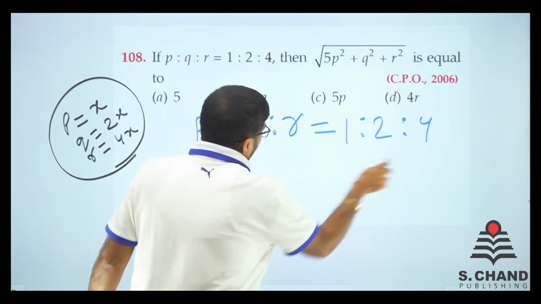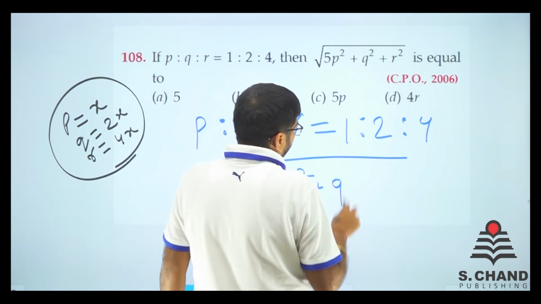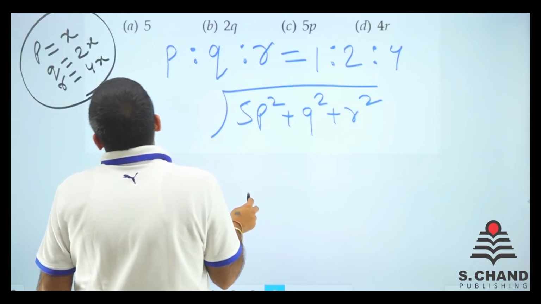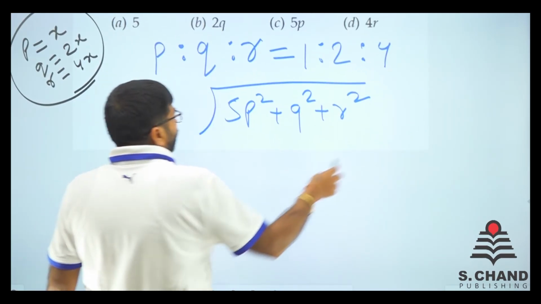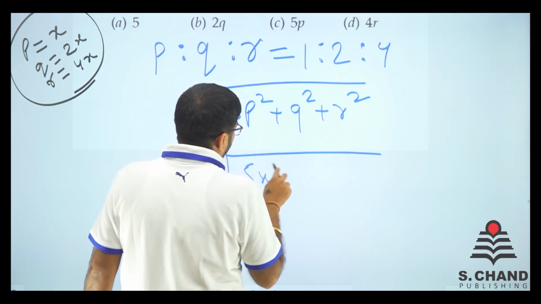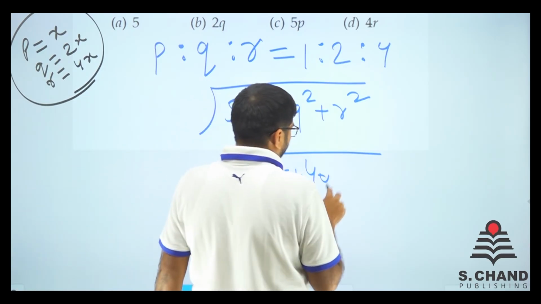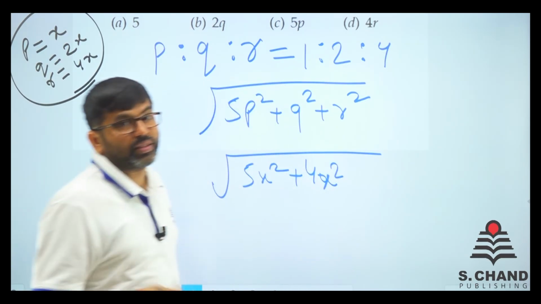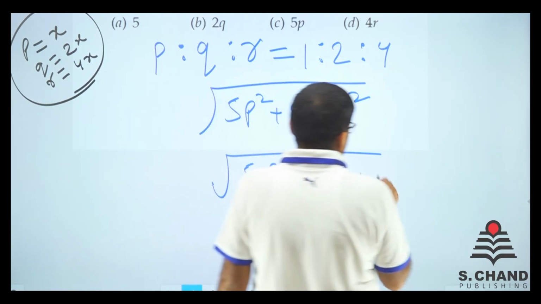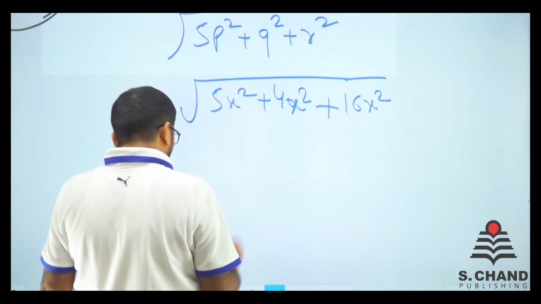Now what we need to find out? We need to find out 5p square plus q square plus r square, right? So I'll put all the values. We have with us 5p square, p is x, so 5x square. Then q is 2x, so we have got 4x square, because 2x into 2x is 4x square. Plus r is 4x, so 16x square, right? So just calculate it.